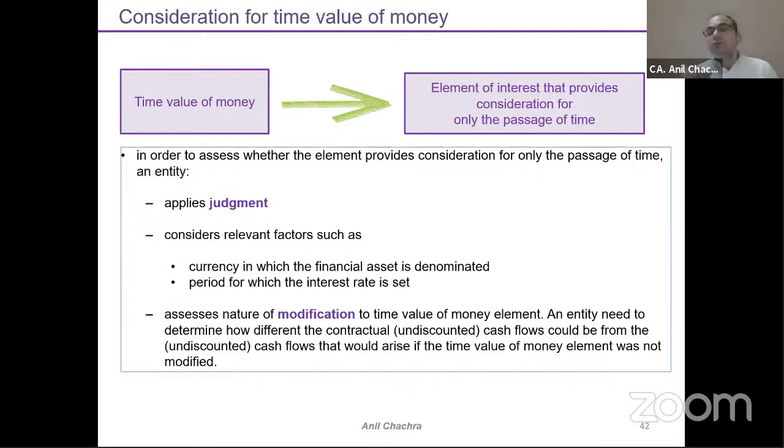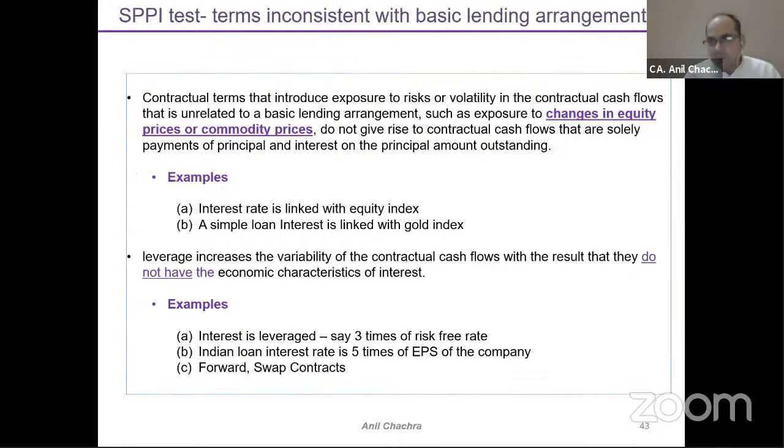It might be that my interest agreement with the bank is that if my EPS gets lower by 5 times, my interest will go up by 5 times. So these types of conditions would be there. The standard says two things you need to keep in mind. If my interest part is relating to some sort of inflation index, say my banking PLR rate is linked with the inflation index, that is allowed. Normally every quarter the RBI comes out with a reduction or an increase of interest rates, which impacts my industry as well. So that will be allowed.